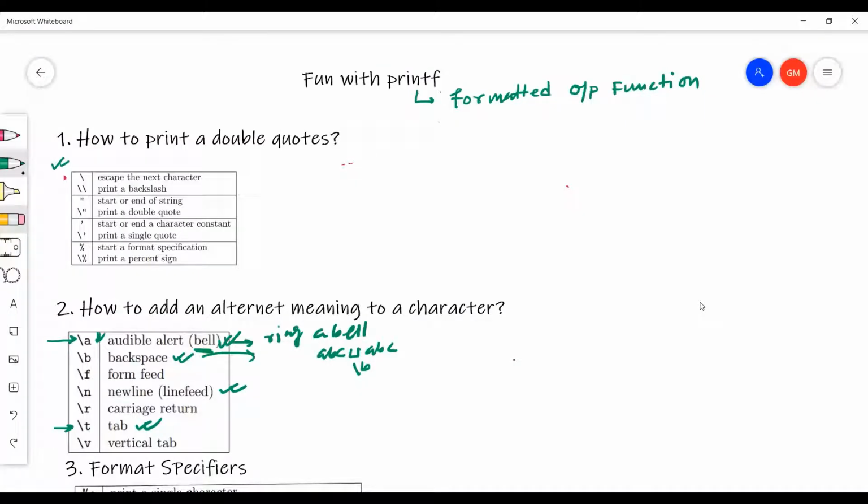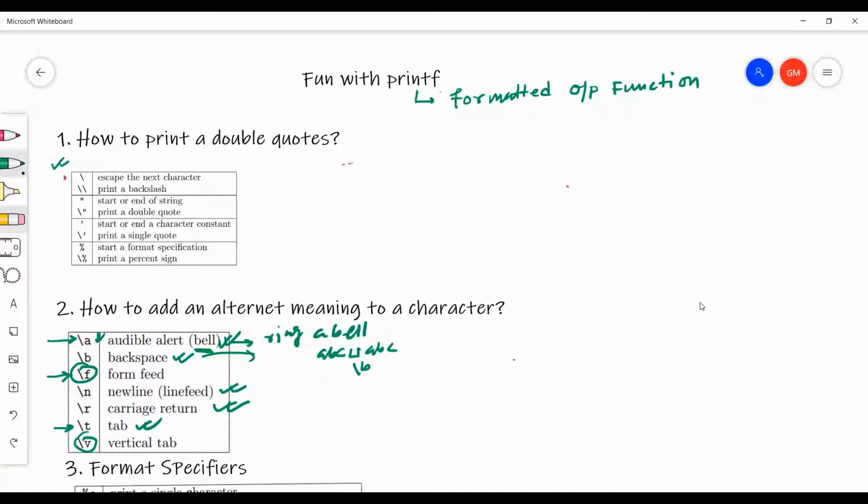So I hope you understand what this carriage return is doing. We have covered carriage return as well. As of now, form feed \f and vertical tab are not going to be used anymore, so I'm not going to show a demonstration of them. But just for knowledge, \f is considered as form feed, and \v is a vertical tab.